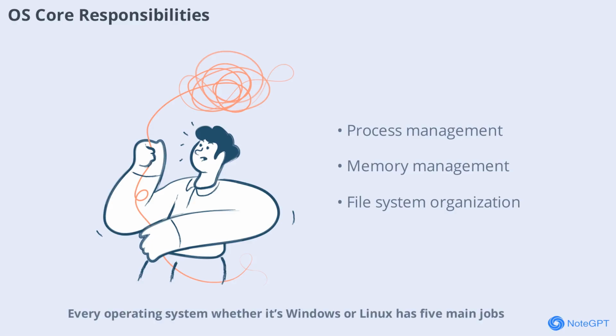Every operating system, whether it's Windows or Linux, has 5 main jobs: managing processes, managing memory, organizing files, handling devices, and ensuring security and user interface. These core responsibilities are what keep your computer running smoothly, no matter how many apps you have open or what you're trying to do. The rest of our explanation will break down each of these areas in detail, so you'll see exactly how the OS keeps everything under control.